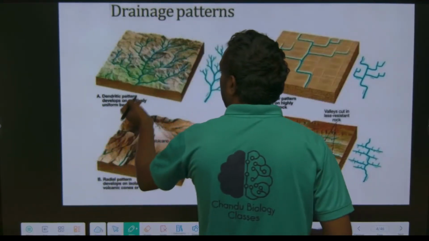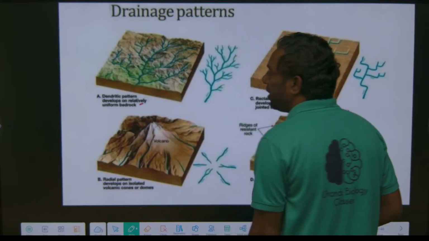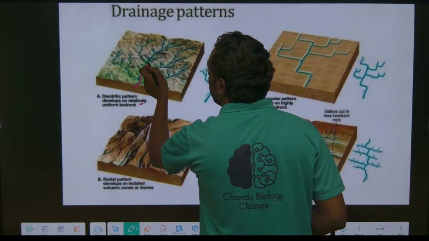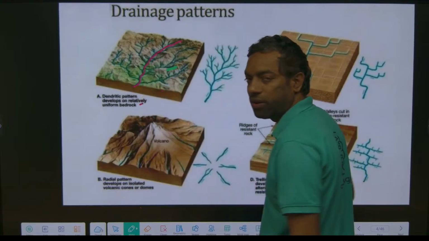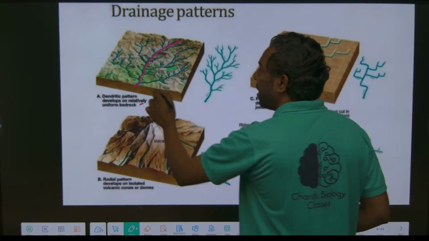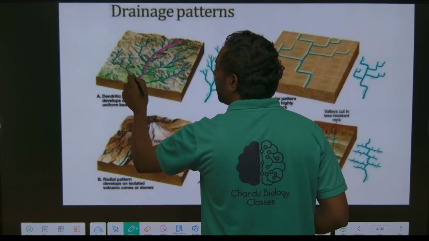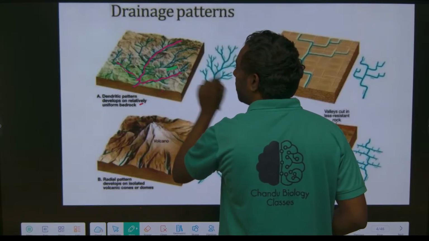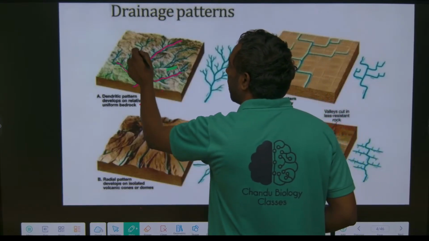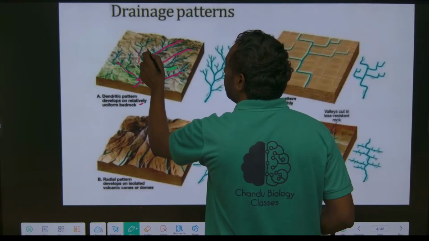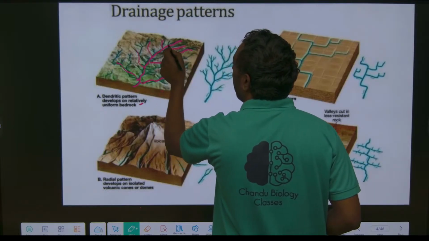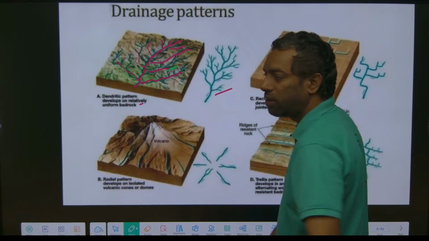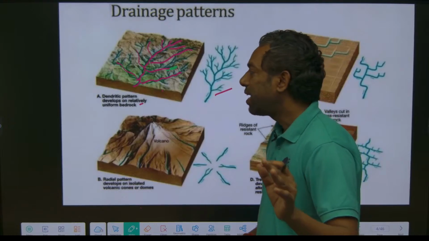This is the dendritic river pattern. Once the river flows from here to here, this is the Ganga river system. The main river flows, and other rivers are added into the Ganga and can take away from the Ganga river system. Just look here: what do you observe? This tree-like structure. Why does it form this structure? This is the dendritic pattern.